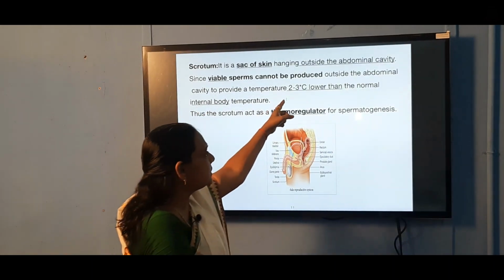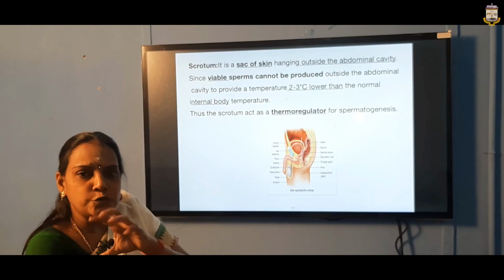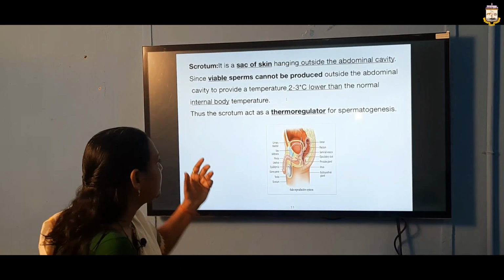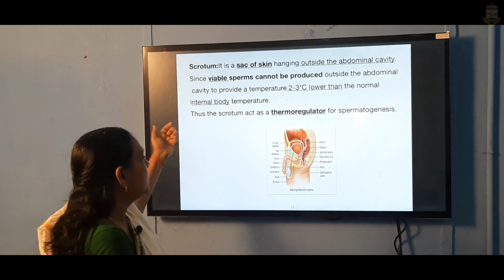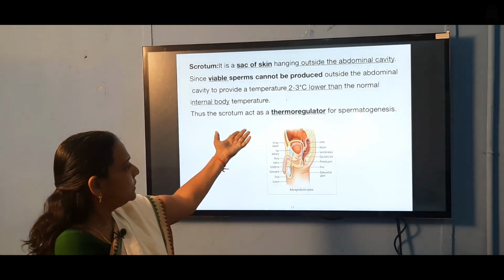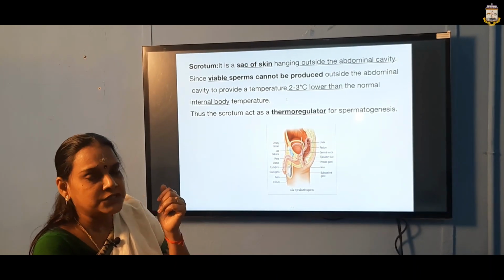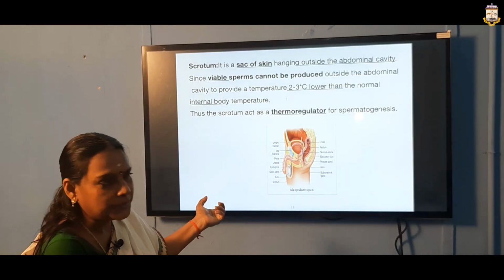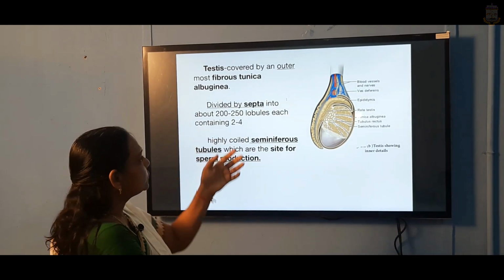A temperature 2 to 3 degrees centigrade lower than the internal body temperature has to be maintained to maintain the viability of the sperms. So the scrotum is said to be the thermoregulator for spermatogenesis. Do you understand the reason why it is present outside the abdominal cavity? After that, let us see the structure of the testis.